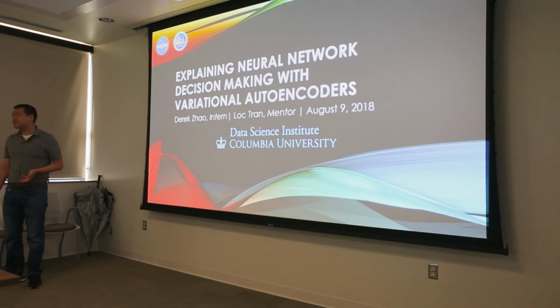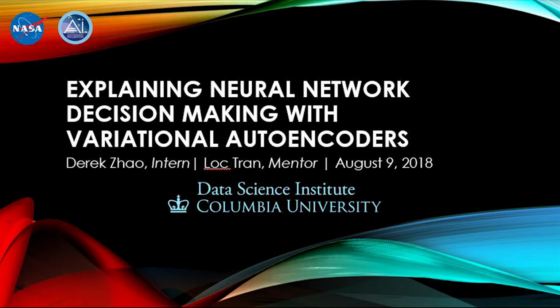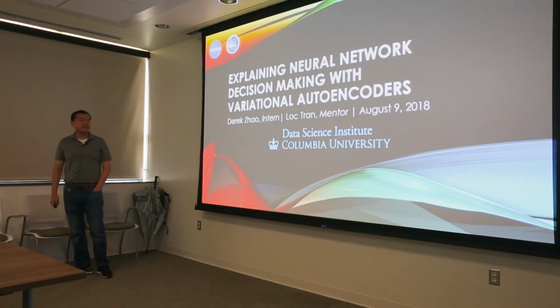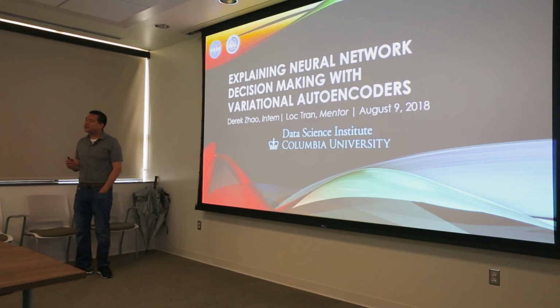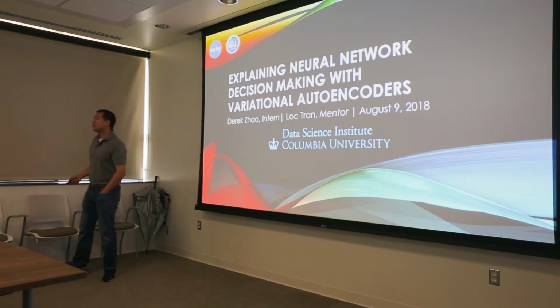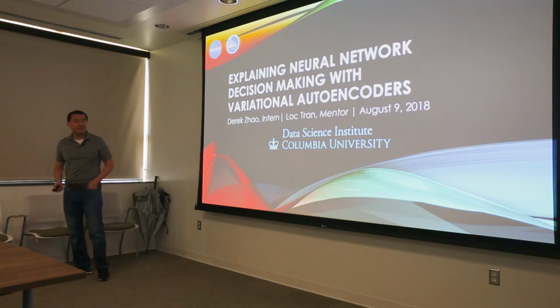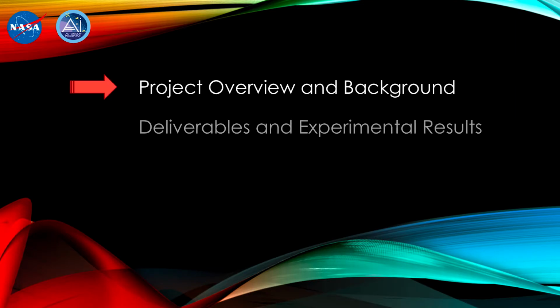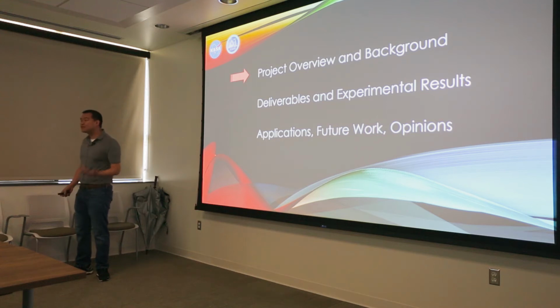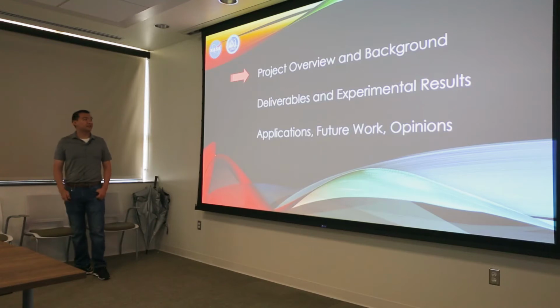I am a master's student in data science at Columbia University up in New York, and Loc Tran is my mentor. This summer, we've been working on using variational autoencoders to extract explainability from neural networks. And that probably sounds like a bunch of random sci-fi words right now. So we'll start with some technical background and do a brief project overview. Then I'll get into what I did this summer, and then we'll wrap up with some concluding thoughts.